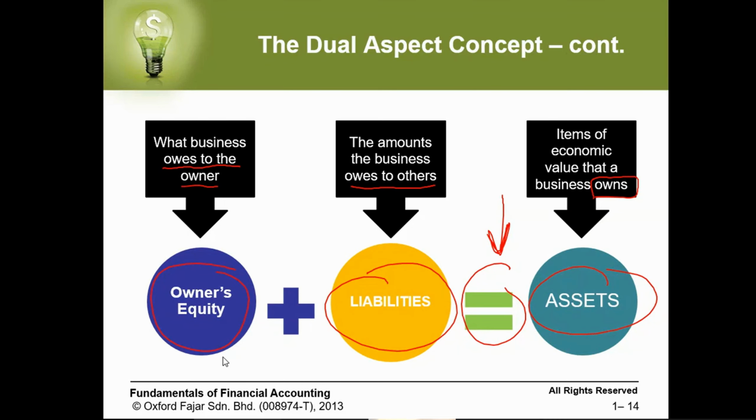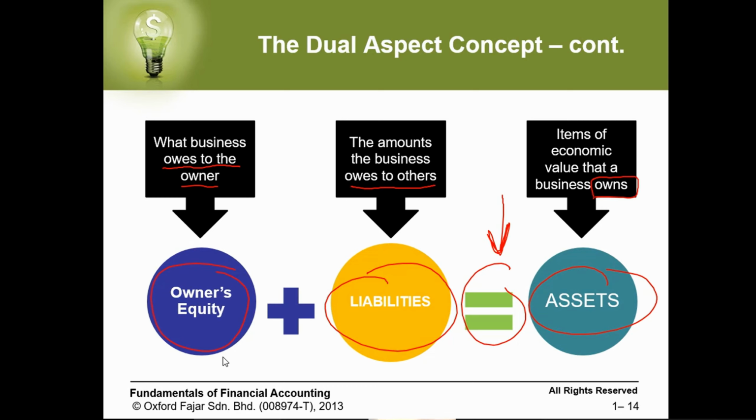Again, if at any single time in your accounting this equation is not correct, which means your assets are not equal to your liabilities and owner's equity, it means you have mistakes in your accounting records. But if your accounting equation is correct, it doesn't mean that you don't have mistakes. You may still have mistakes that are not showing in the accounting equation.